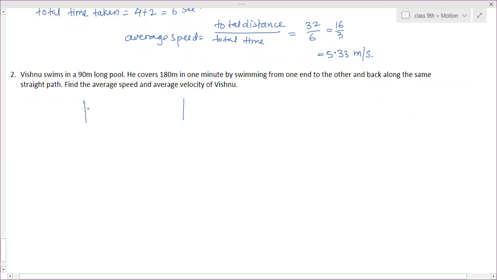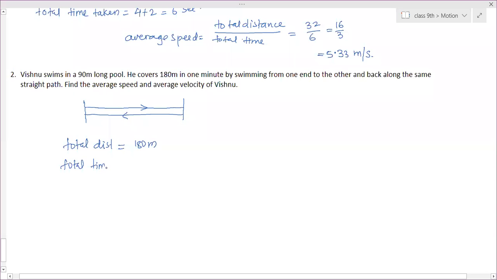So that means this is the length of the pool. He is moving 90 meters and again came back 90 meters. So this 90 plus 90 will become 180. How much time is taken to complete that? 1 minute only. So you have to calculate average speed. What is the total distance? 180 meters.